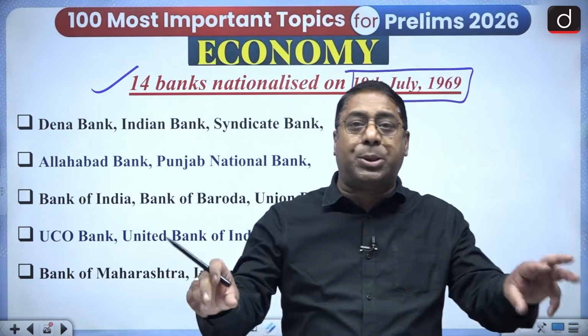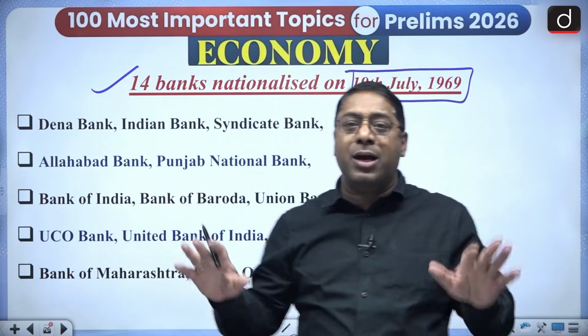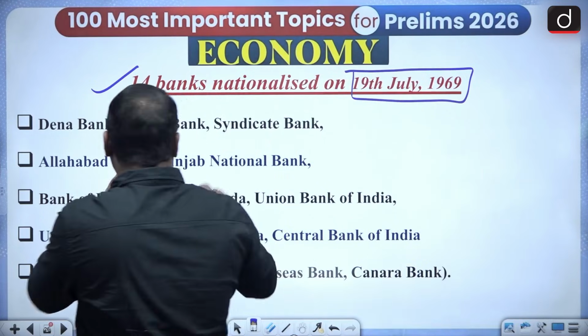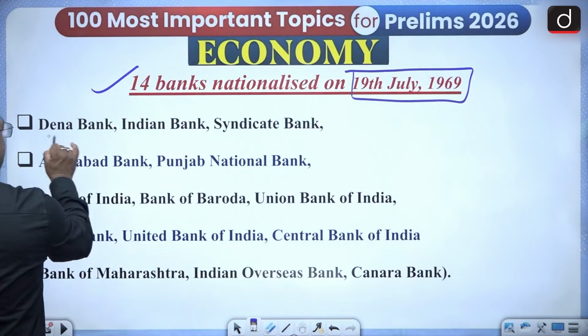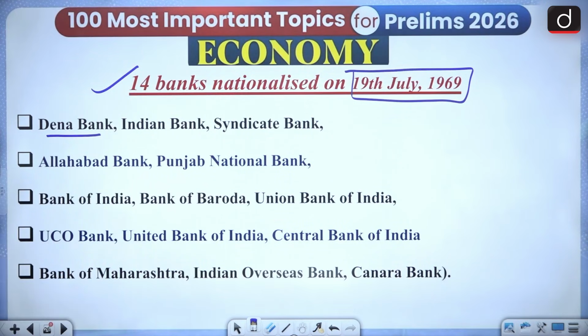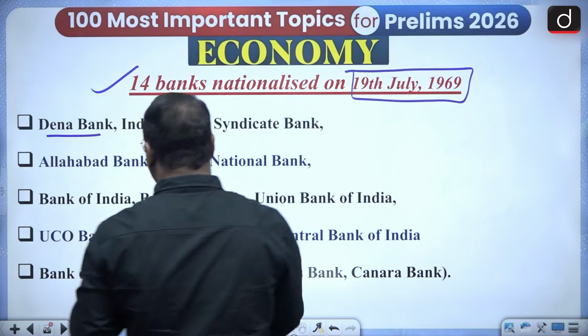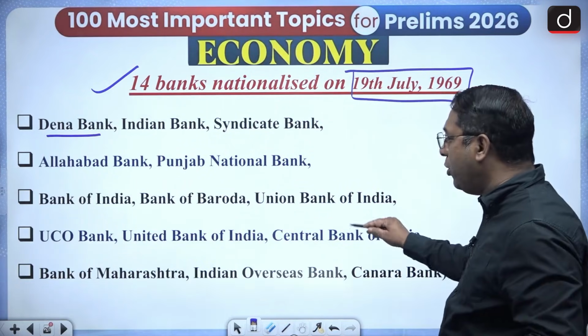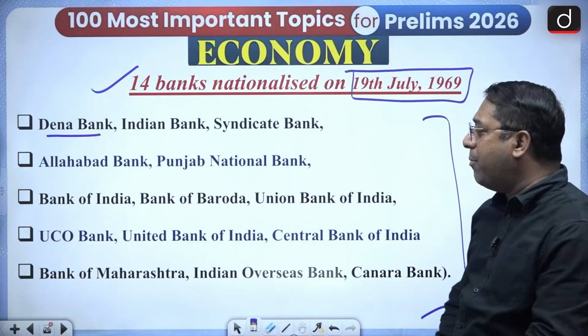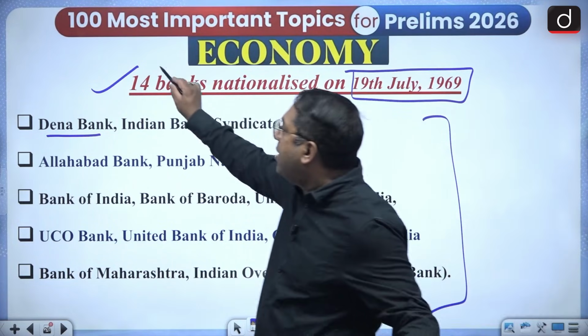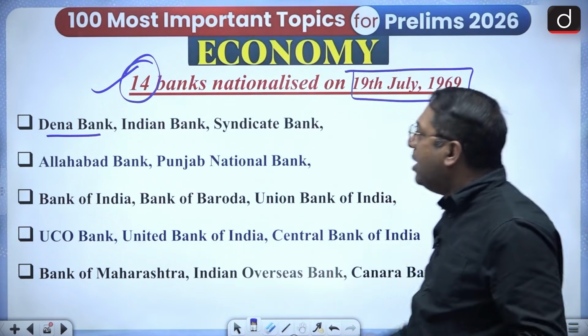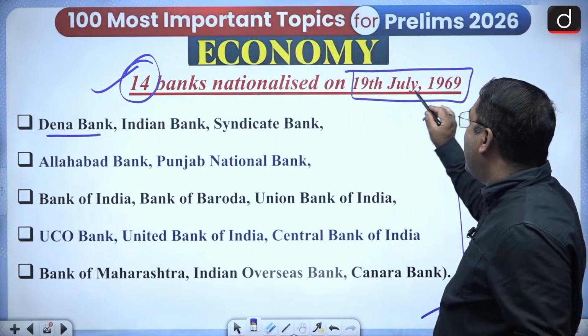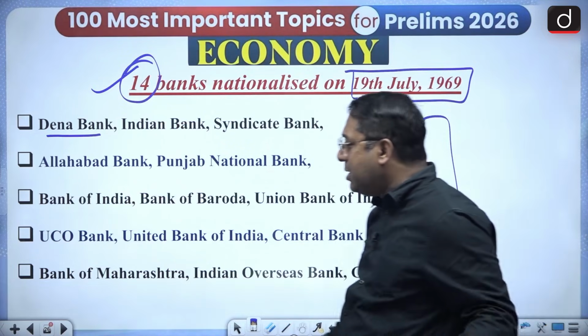That means the operation, the management and everything is under the government's control. So the nationalized banks are the Dena Bank, the Indian Bank, the Syndicate Bank, the Allahabad Bank, Punjab National Bank, Bank of India, Bank of Baroda. You can see the n number of names, but how many are there? This one you have to remember, that 14 banks were nationalized in 1969.